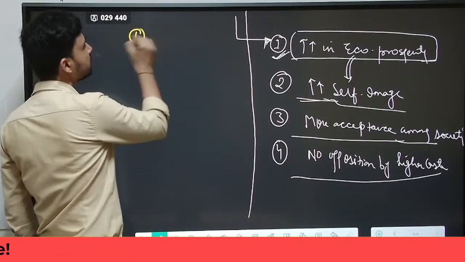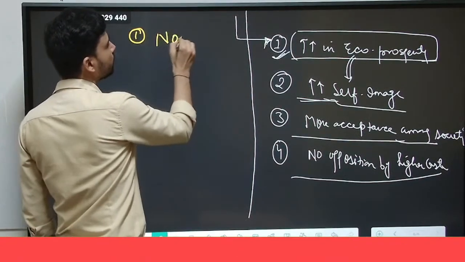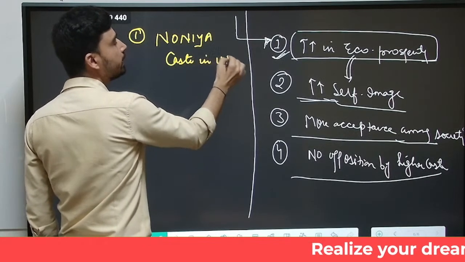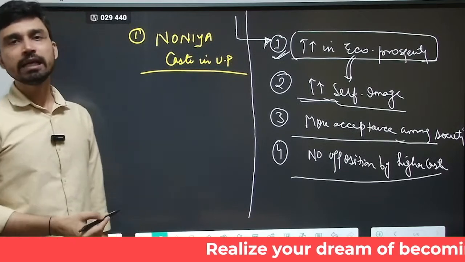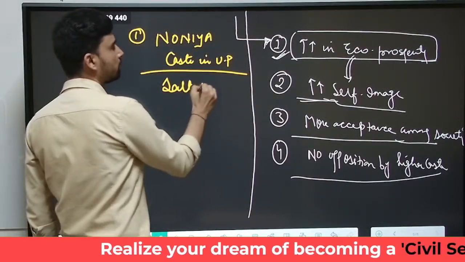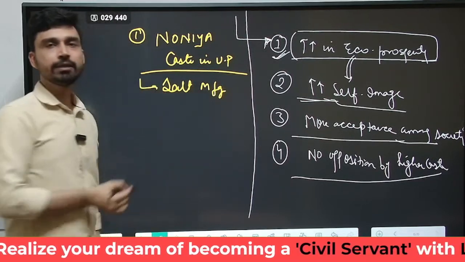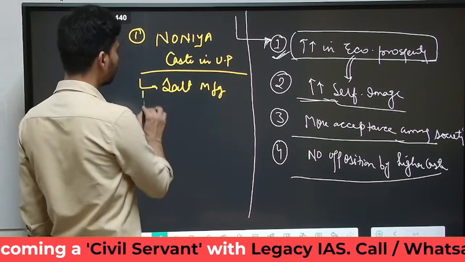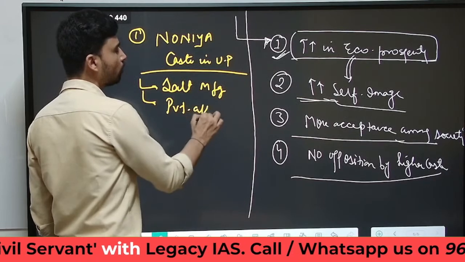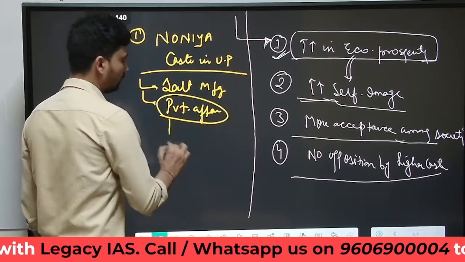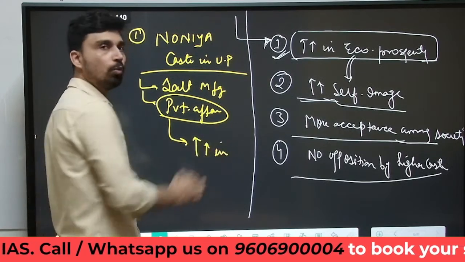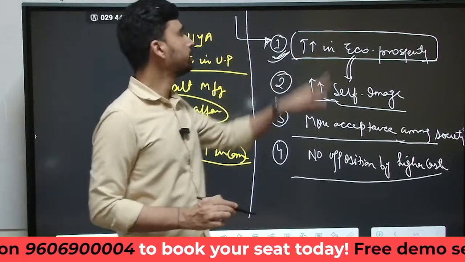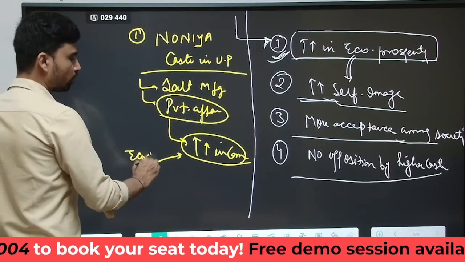First, if we talk about the caste of Uttar Pradesh called the Nonia caste. The Nonia caste in Uttar Pradesh, traditionally since the time of the British, were largely involved in the manufacturing of salt. When India got independence, salt manufacturing was converted into a private affair. As it became a private affair of the Nonia caste, most members of this caste increased their income manifold, and this brought the first condition, that is the enhancement of economic prosperity.